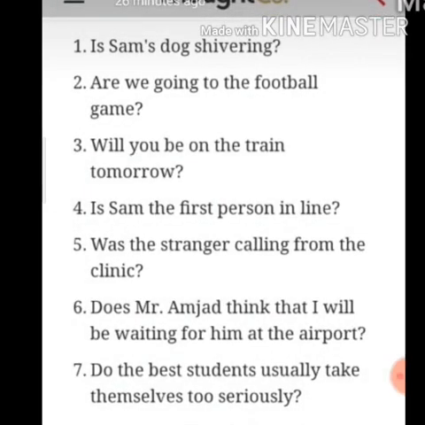Does Mr. Amjad think that I will be waiting for him at the airport? Children, in this sentence you will see the helping verb is does. When does does come? For present tense. We all know that for present tense we use s or es with any kind of verb. And for past, we add the second form of the verb, like d or ed. So here does is used.